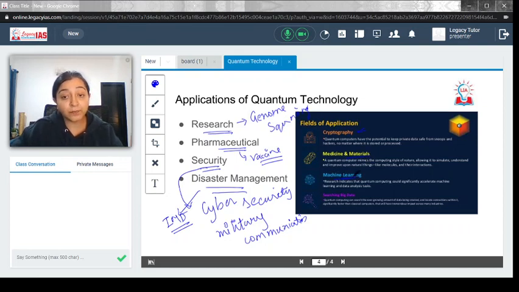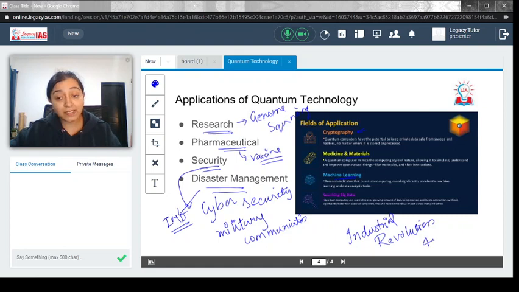Then machine learning. Obviously, we are also entering industry 4.0, the fourth industrial revolution, which is highly based on things like artificial intelligence. In that case, it becomes very important that machine learning is also done at a pace which keeps in touch with ideas like the internet of things and everything. So quantum computing will help there.